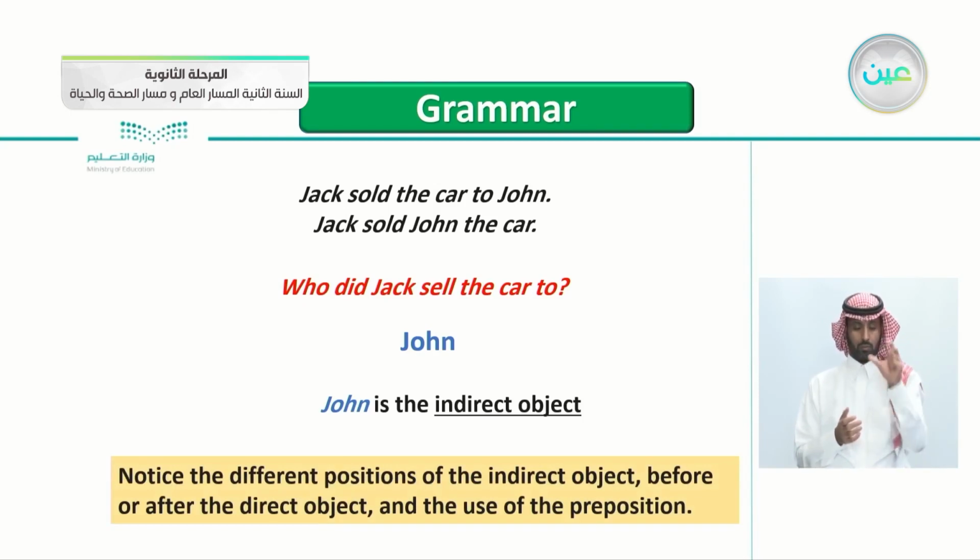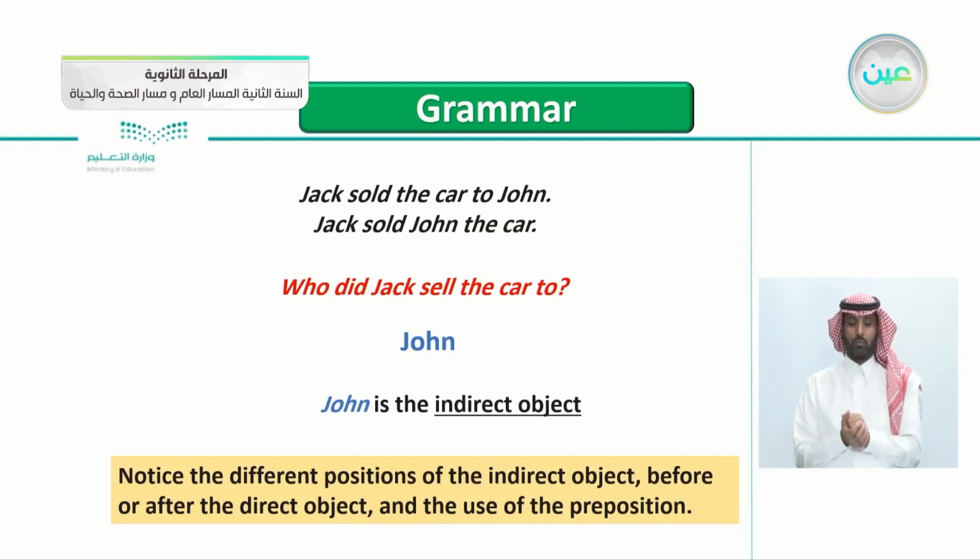Notice the different positions of the indirect object before or after the direct object and the use of the preposition. So you notice here we can change the position of the indirect object. Again, notice the different positions of the indirect object before or after the direct object and the use of the preposition.